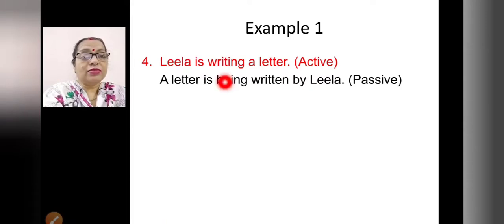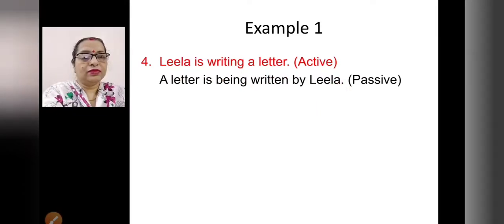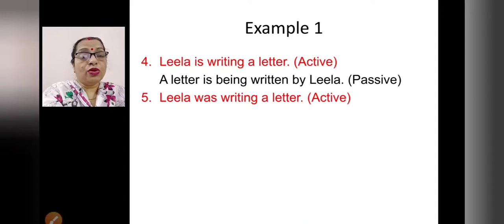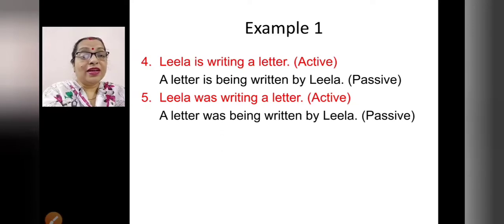Here is, because it is given here writing, continuous, you have to write being and then the past participle, plus by, and then the subject will become object, right? Leela was writing a letter. Now here, what is the tense used? It is past continuous, right? So how will you write? A letter was being written by Leela.